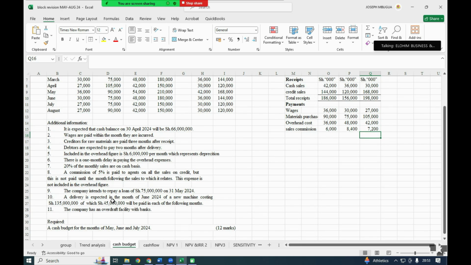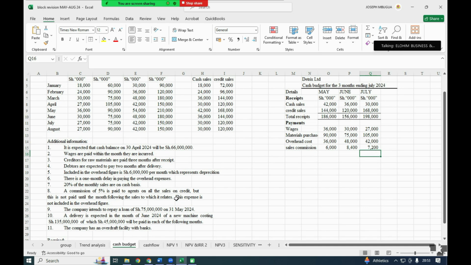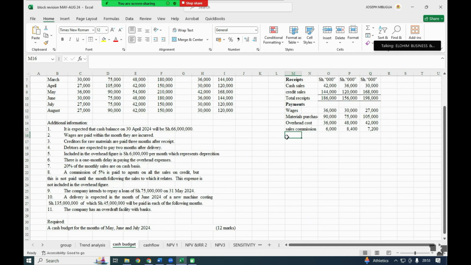And number 9, the company intends to repay a loan of 75,000 on the 1st May 2014. So we have loan repayment.